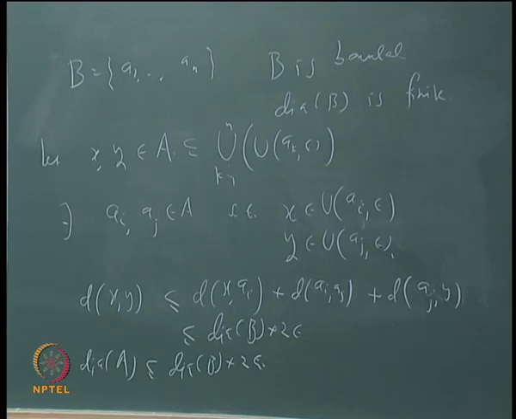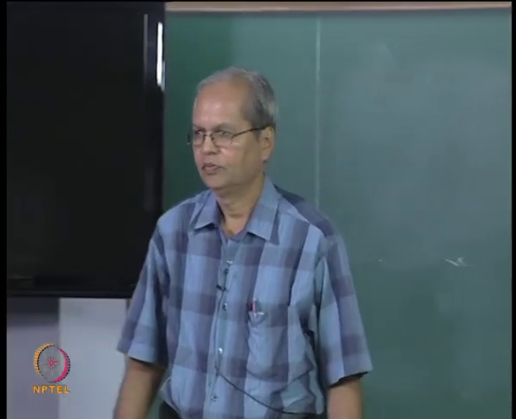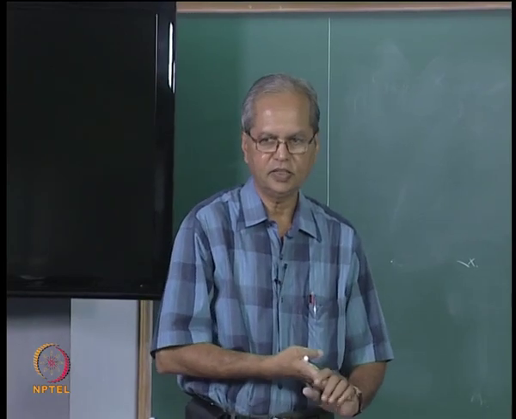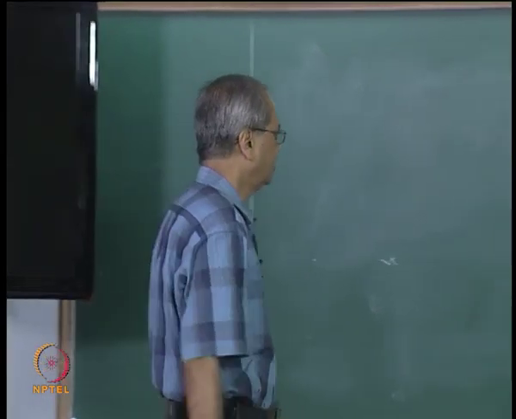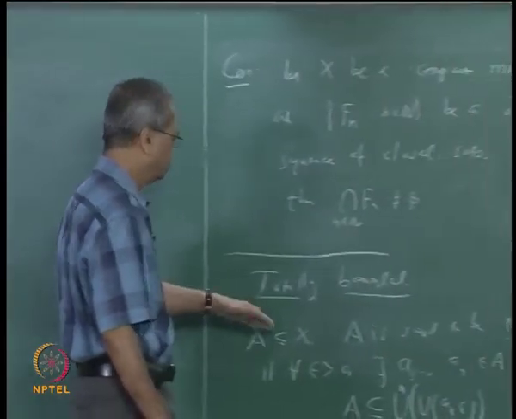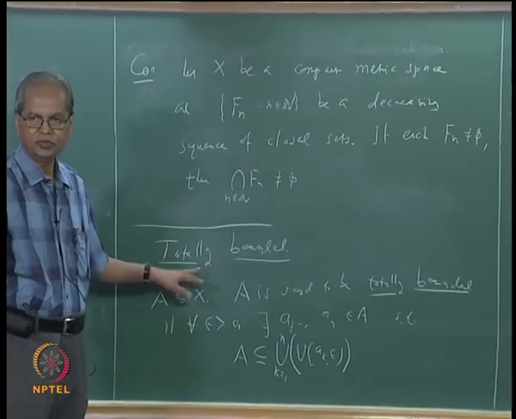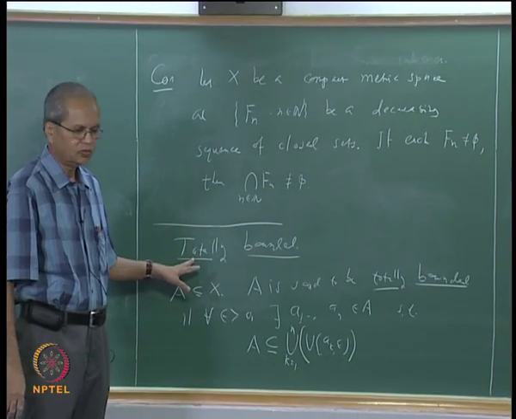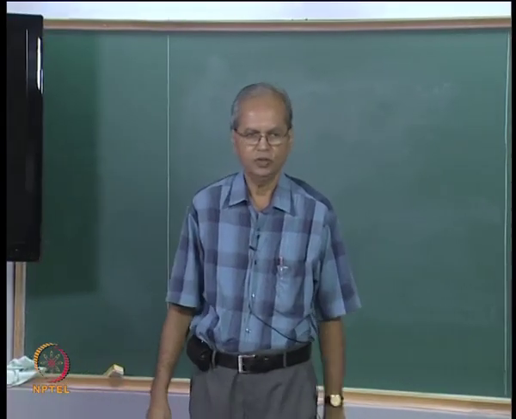And what is the obvious question to ask here? Whether the converse is also true. Can we say that every bounded set is totally bounded? Well, obviously if that were the case, then we would not have defined the two things separately. As I said, total boundedness is a stronger concept than boundedness. Every totally bounded set is bounded, but in general the converse is false. But as you know, to show that the converse is false, we have to give a counter example.